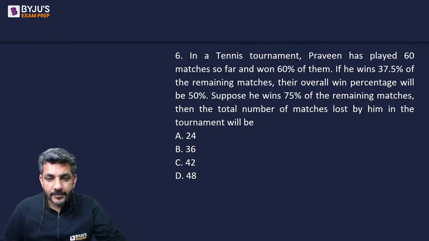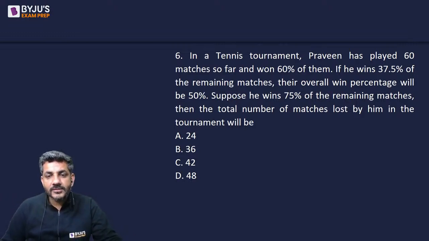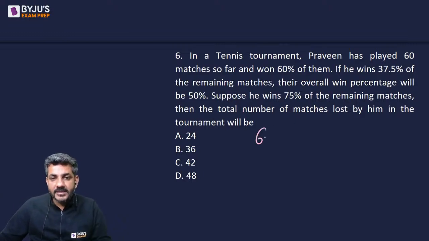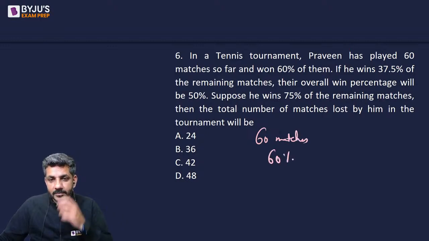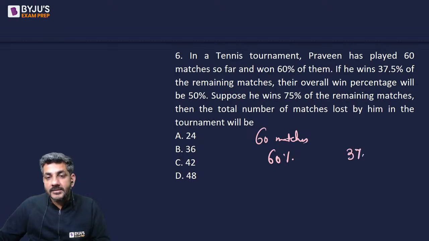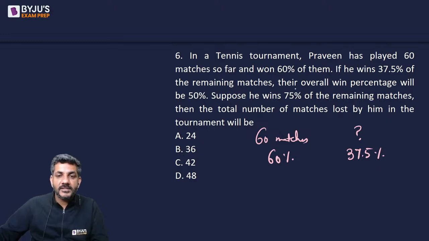Let's start solving it. He says in a tennis tournament, Praveen has played 60 matches so far and won 60% of them. If he wins 37.5% of the remaining matches, now remaining matches are how many that we do not know, but उसमें से 37.5% जीत जाता है. The overall win percentage will be 50%. So overall 50% आ जाएगा.